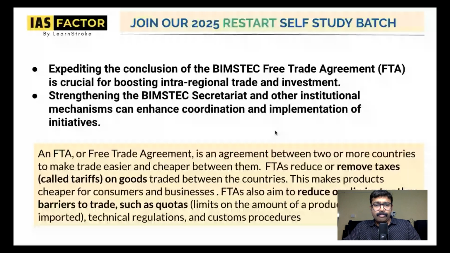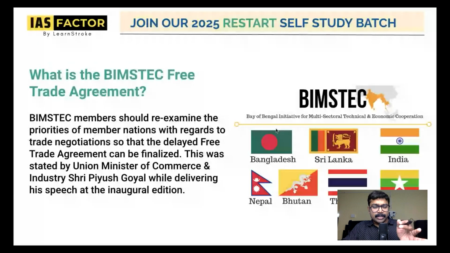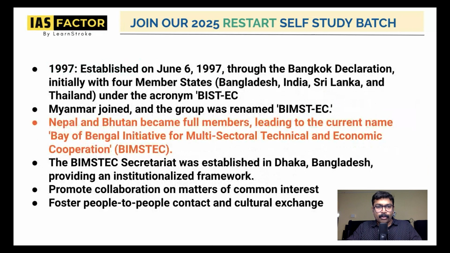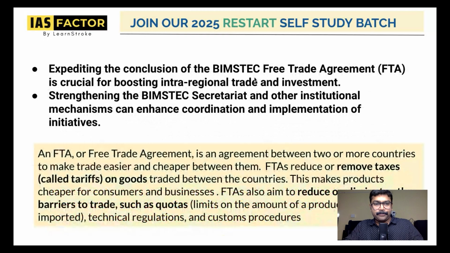So before we go on to the question, let us quickly understand once again BIMSTEC. Remember, the countries are very important for the prelims: Bangladesh, Sri Lanka, India, Nepal, Bhutan, Thailand, Myanmar. Bringing connection, network, everything is going to be in this. And why it was created: in 1997, the Bangkok Declaration. The secretariat is in Dhaka. And what are the 14 priority sectors of BIMSTEC? When ASEAN is there, why do you still need BIMSTEC is another important thing. And again, what is FTA? Why do you need a free trade agreement?